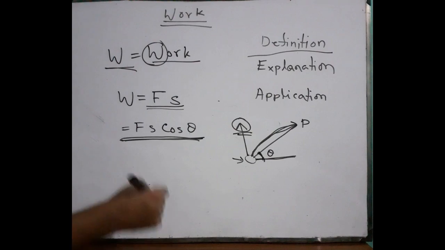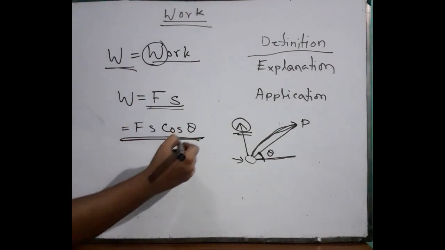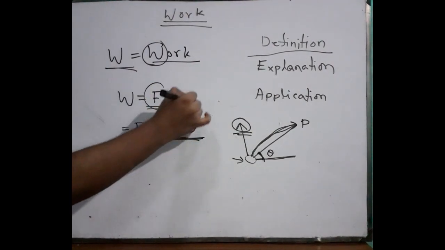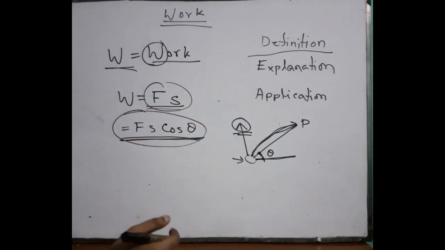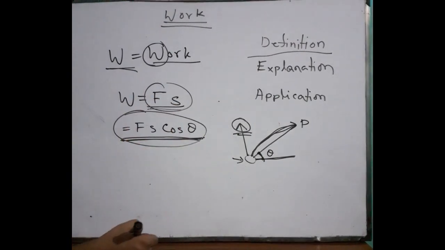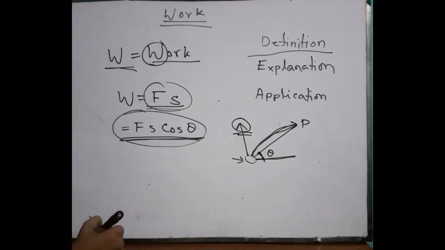Okay, then we can go on to the further thing. Further thing means we know W equals Fs and W equals Fs cos theta. So we got two formulas. One is Fs and the other is Fs cos theta. And of course the Fs cos theta is the main one. From Fs cos theta we get Fs. How? I am showing you now.